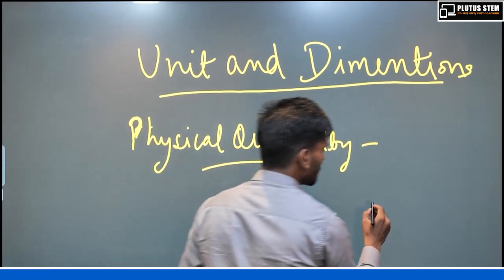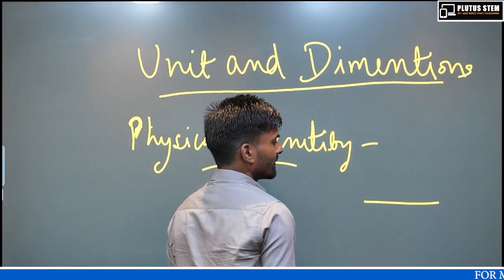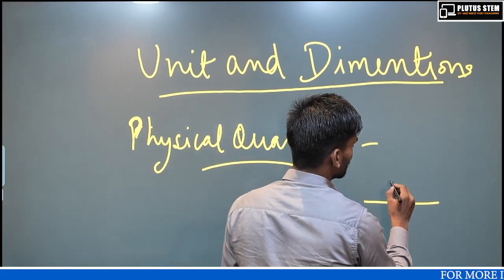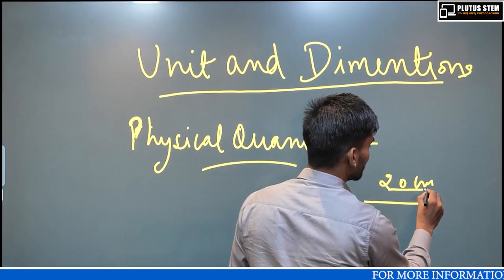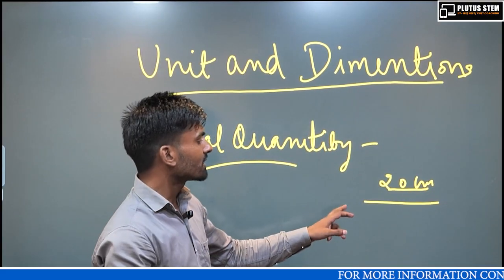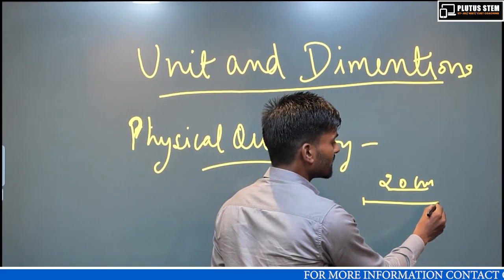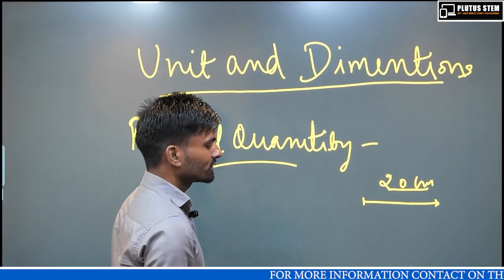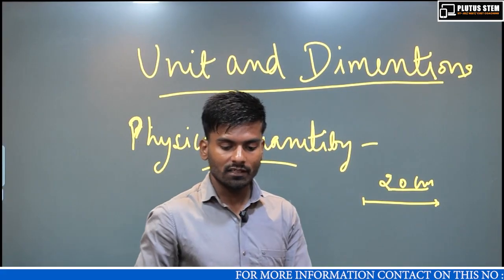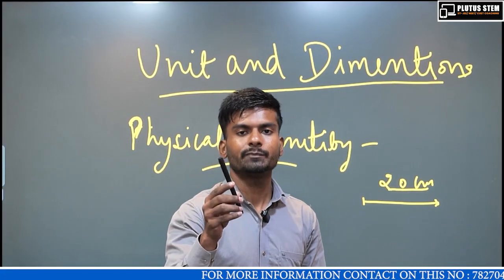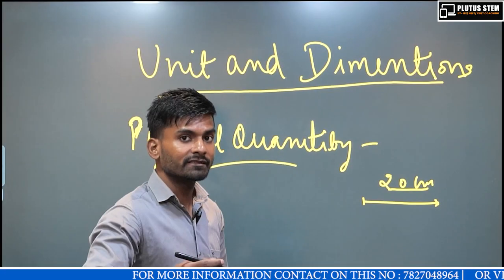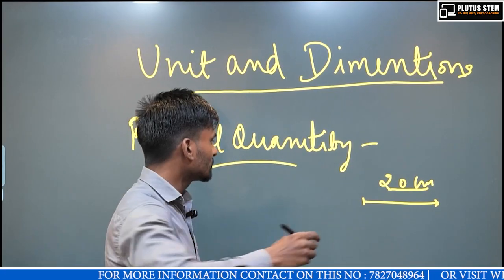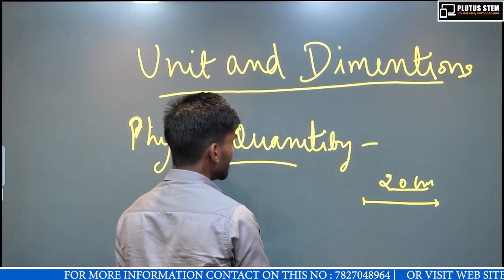Example, length. Suppose it is a line, and if I ask what is the length, suppose it is 20 centimeter. So 20 centimeter we can measure the length. So it is a physical quantity. Suppose I ask what is the weight of this pen. Suppose it is 20 gram or 100 gram. So I can measure the quantity. So it is a physical quantity.